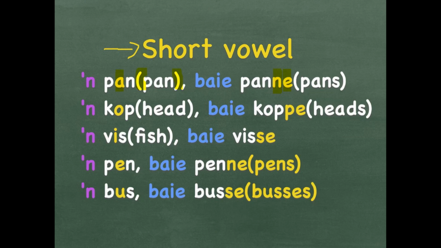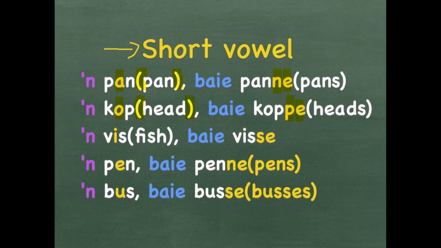A kop with a single O in the middle means a head in English. That is one kop, one head. Baie koppe. Again, we multiply the consonant at the end of the word and then add an E. Koppe, heads.